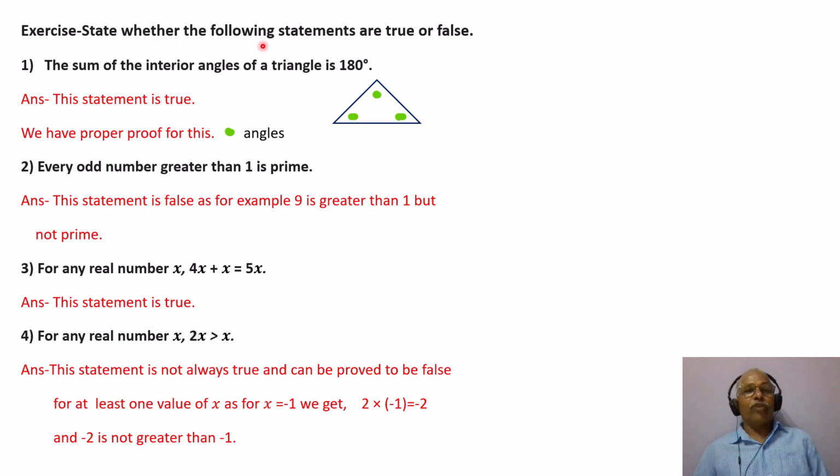Now let us solve some exercise. State whether the following statements are true or false. First one, the sum of the interior angles of a triangle is 180. Now consider this triangle and these are interior angles here. The answer is this statement is true. True means always true.